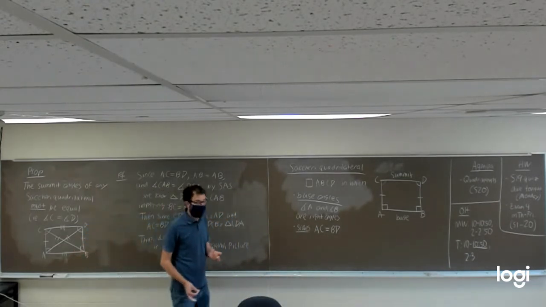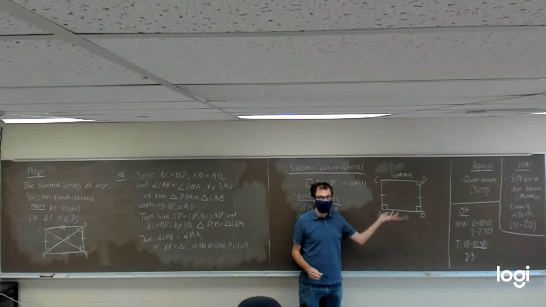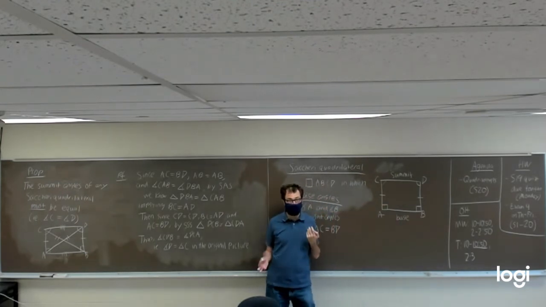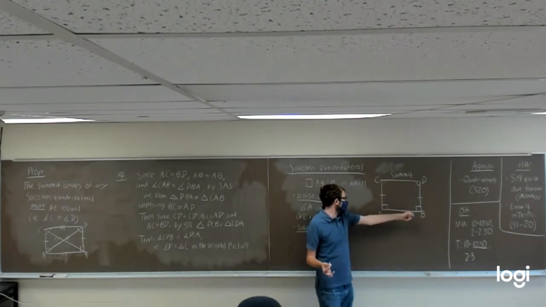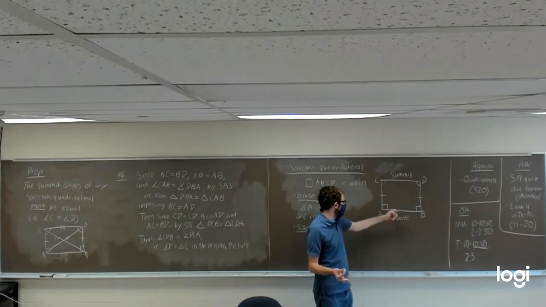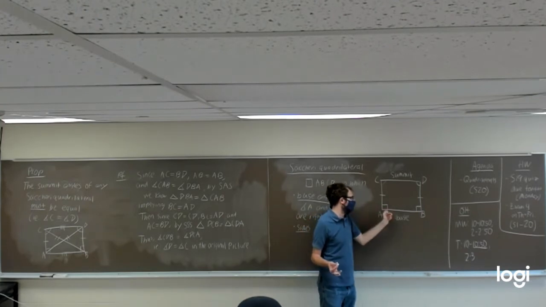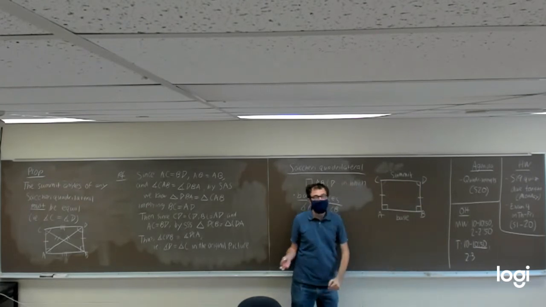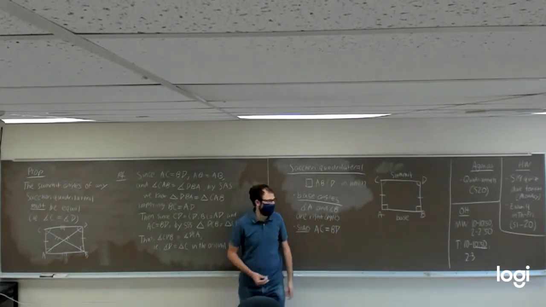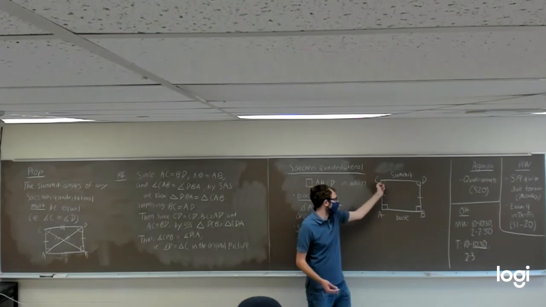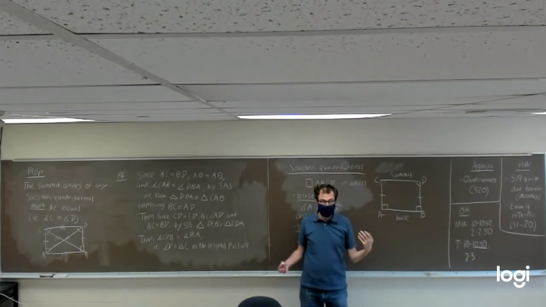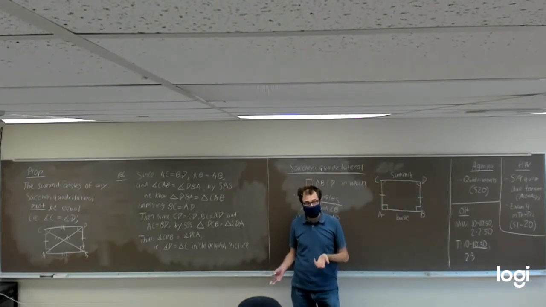This tells us, in other words, that anytime we're looking at a Saccheri quadrilateral, meaning a quadrilateral where the base angles are both right angles, and if this side has the same length as that side, then it's going to have to be the case that these angles up at the summit, angle C and angle D, are going to be equal to each other.